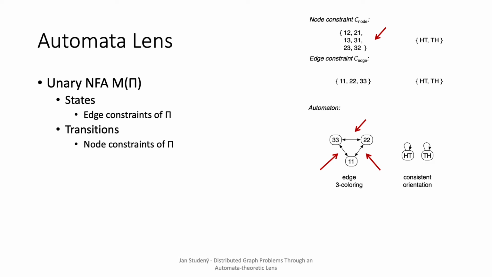But because it has to be a free coloring, it doesn't have a self loop. In the case of consistent orientation, we'll have just 2 states, and these states will have a self loop. To summarize, by the above procedure, we can see any LCL problem as an automaton. Next, I'll show you how to use this automaton to characterize the LCL problems.